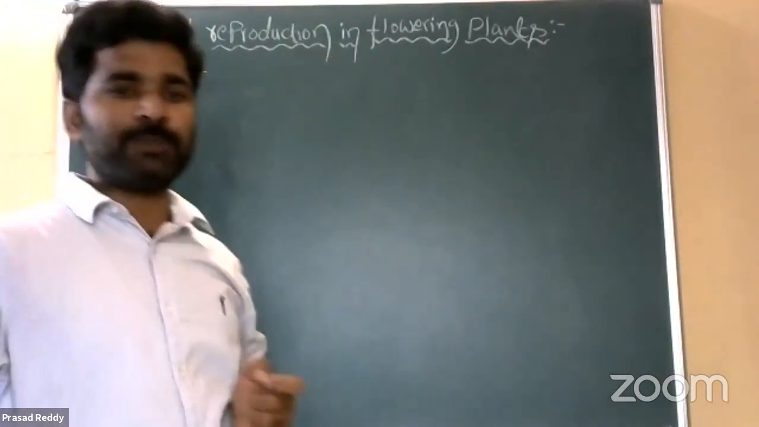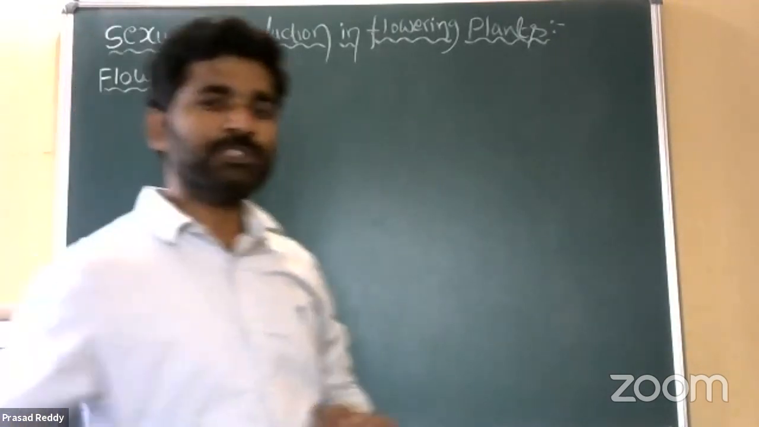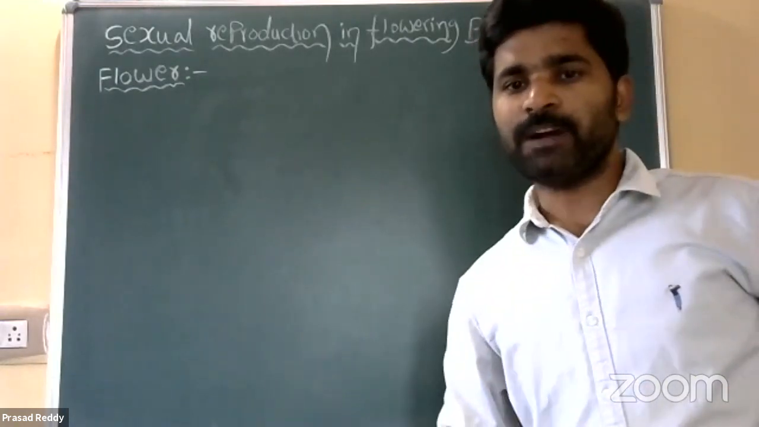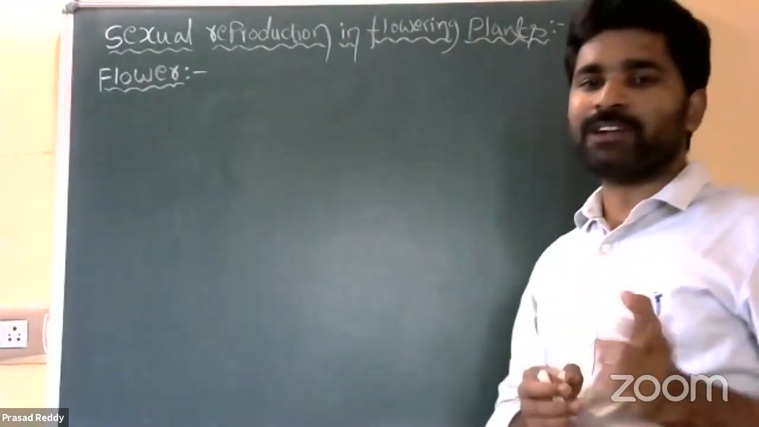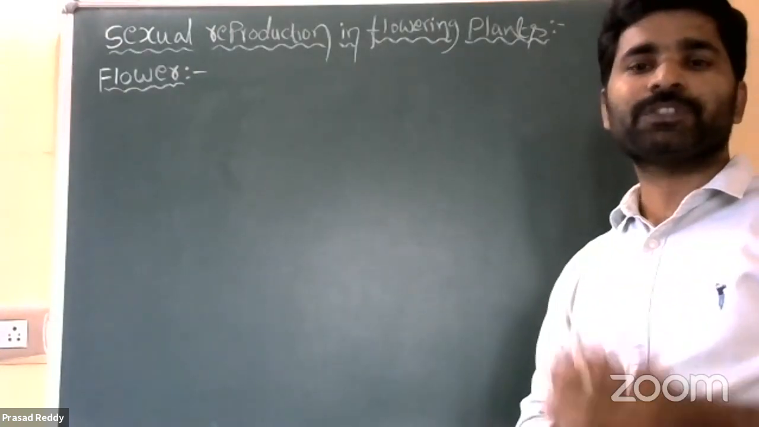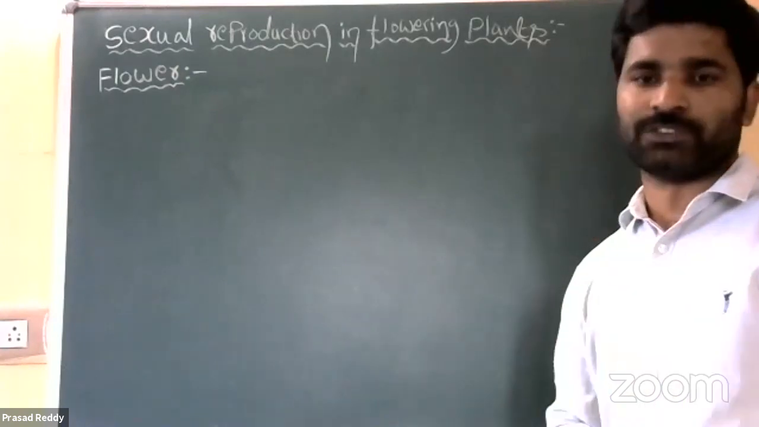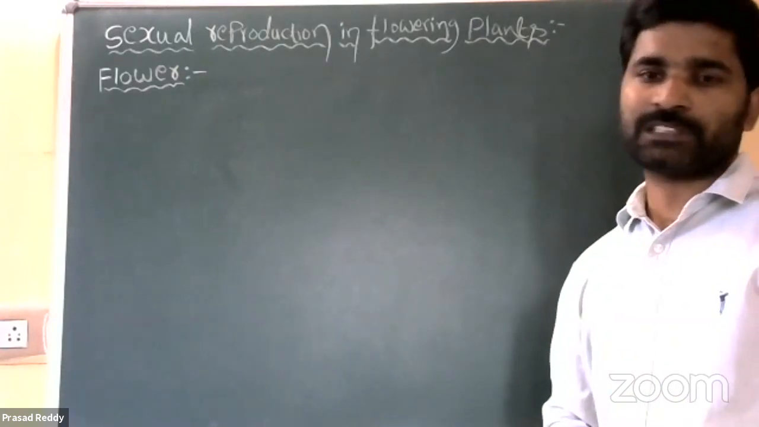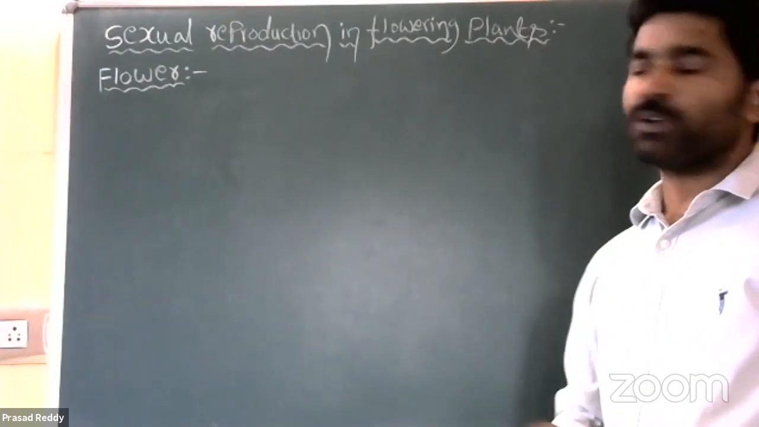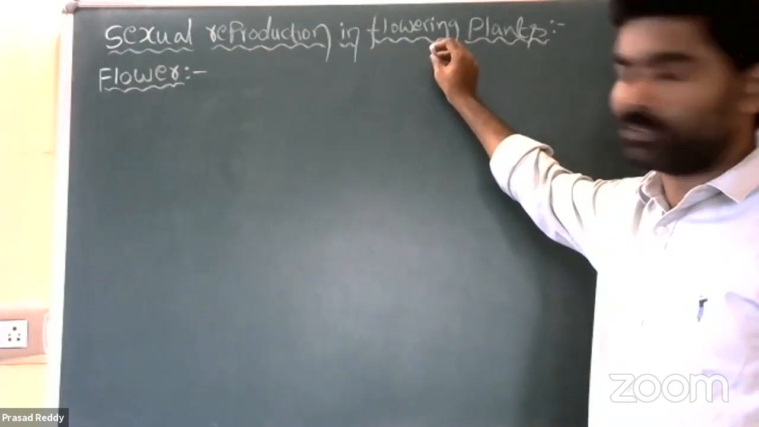So angiosperms are the best example of flowering plants. But what about gymnosperms? Both gymnosperms and angiosperms are considered flowering plants, but actual flowering plants are angiospermic plants. Gymnosperms produce flower-like structures, but we can't consider them as true flowers, right? So actual flowering plants are angiospermic plants, right?